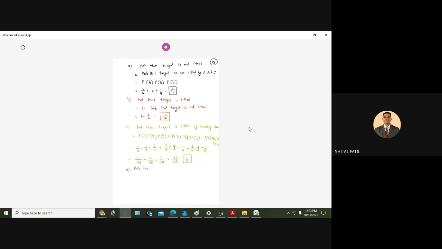Probability that target is hit by at least 2. At least means minimum 2. So it may be 2 or 3.